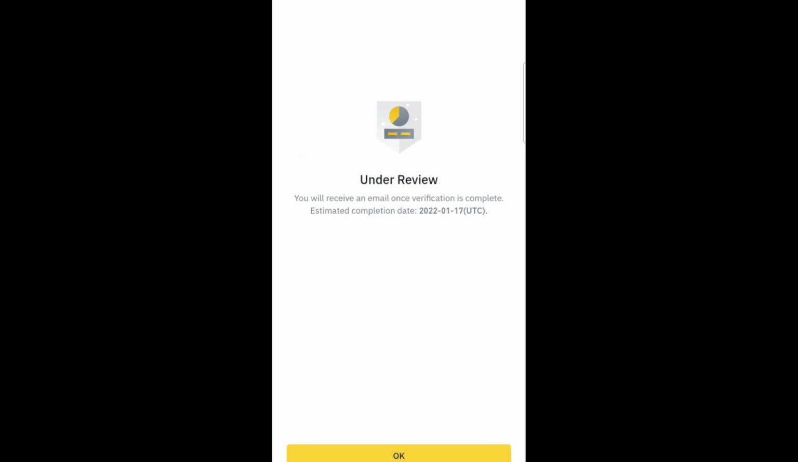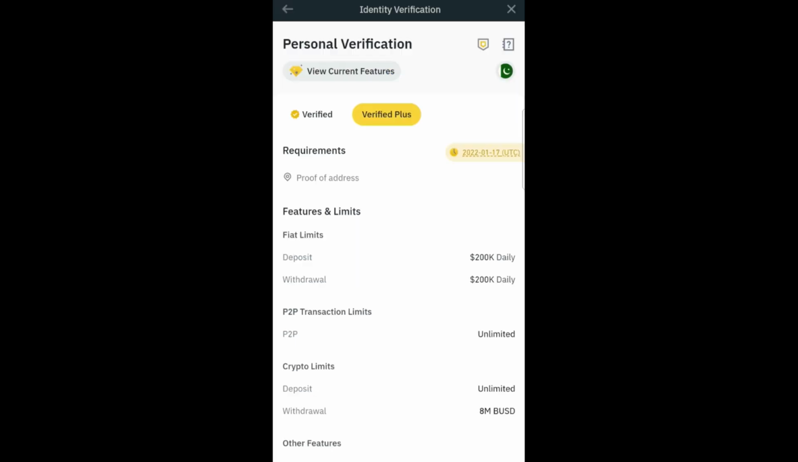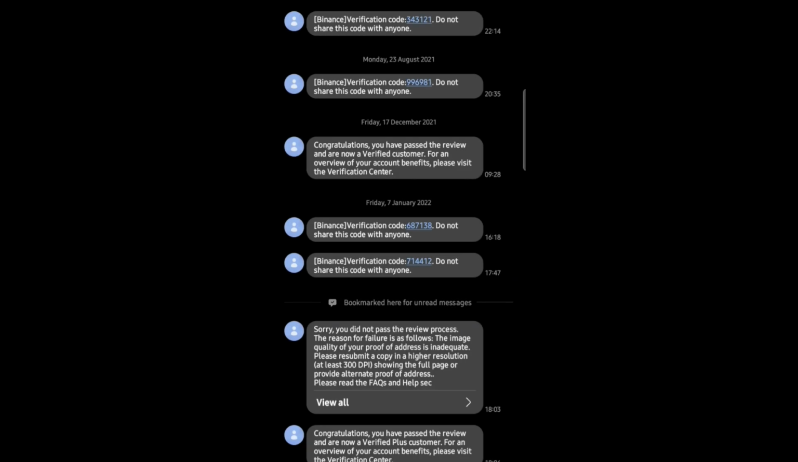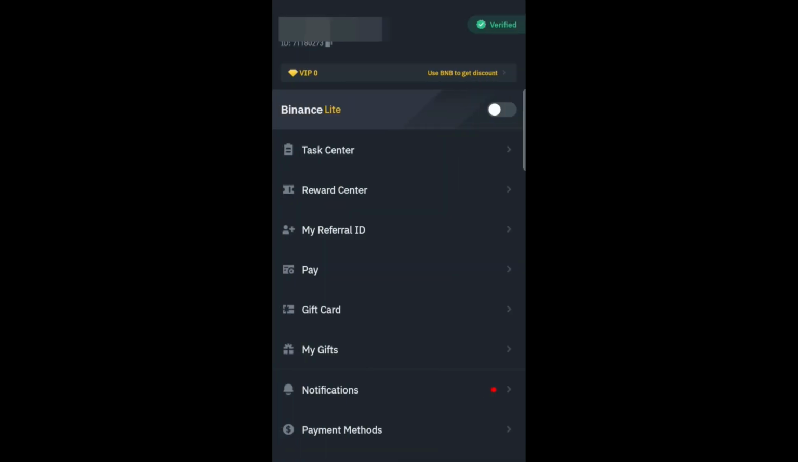Click OK. Now wait for an SMS. You will receive it in a while. Once you open it, it will say, congratulations, you have passed the review and now you are a verified customer. Go back to Binance, refresh, and now your account is verified.